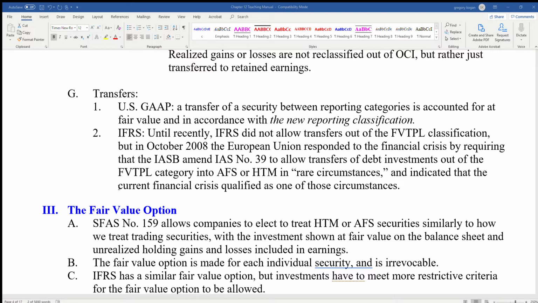What you have to know is that held to maturity is what we did above, where you actually record it at cost, which means the face amount, and then you record the earnings as discussed here. If it's available for sale, you record realized and unrealized earnings in OCI, which is other comprehensive income. If it's trading, it gets recorded in net income. Keep in mind that here the investment is recorded at cost, recorded at fair value, recorded at fair value. And then here, income is basically based on fair value change.